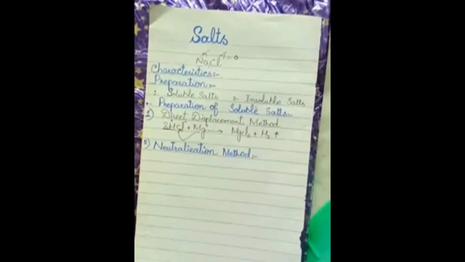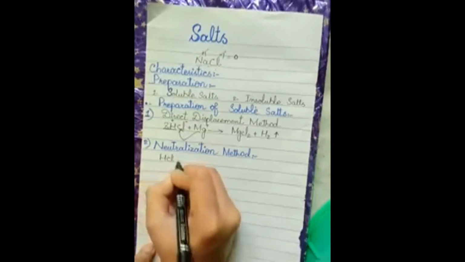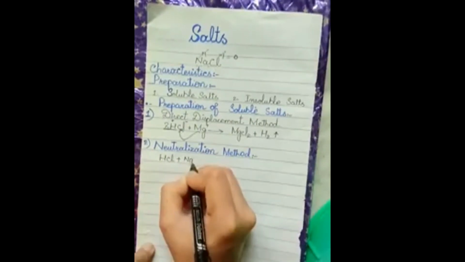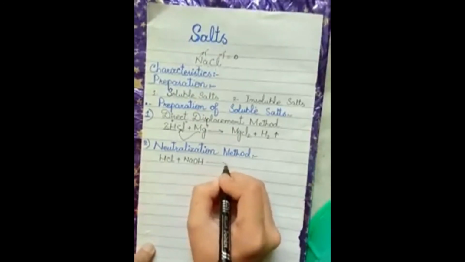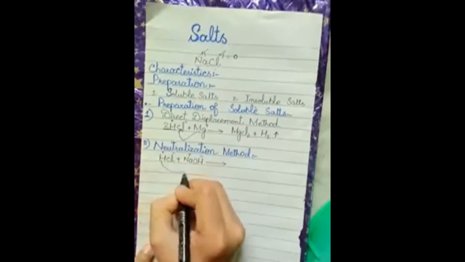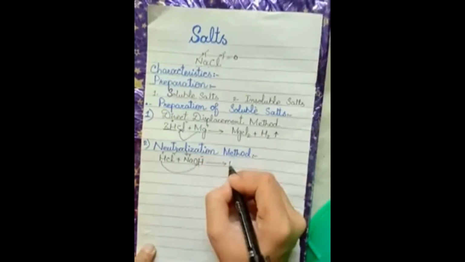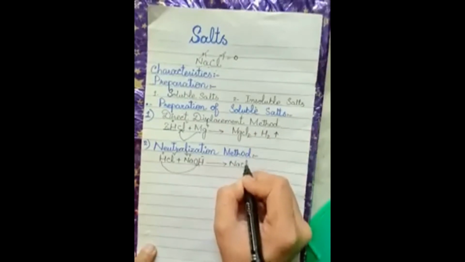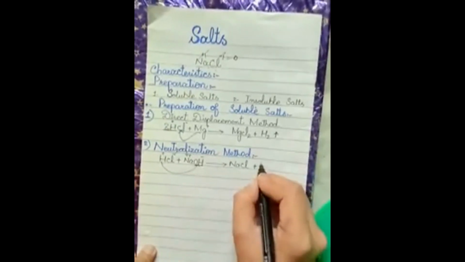The next method is neutralization of the acid and base to form the salt and water. Let's take an example of the hydrochloric acid. HCl reacts with sodium hydroxide, which is a strong base. Assign the charges, and it reacts with chlorine to form NaCl, which is common table salt, plus H2O, water.